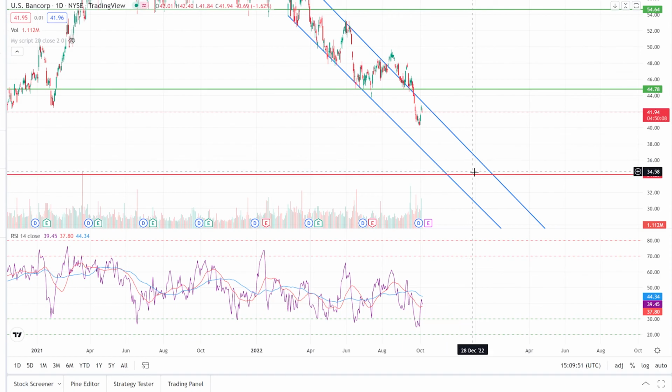And eventually, if it comes all the way down here to 34, I would really be watching it there to see if it can stay above that and then hopefully break above and then be back on an upward trend again. So those are the things I'd really be watching on that, and you could watch that as well.